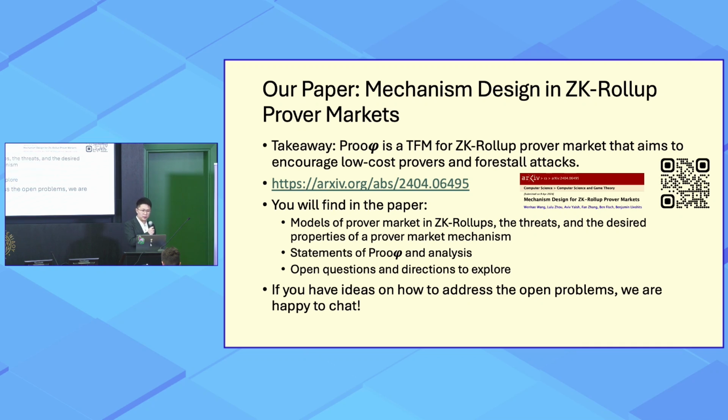And what you will find in this paper is our models of prover market in ZK-Rollups, our model of threats, and the desired properties of a prover market mechanism. And we state in more details the proofy mechanism and analyze the properties, and also discuss in more details open questions and directions to explore in the future. So if you have any ideas of how to address open problems, we're happy to chat after this talk. Thank you.